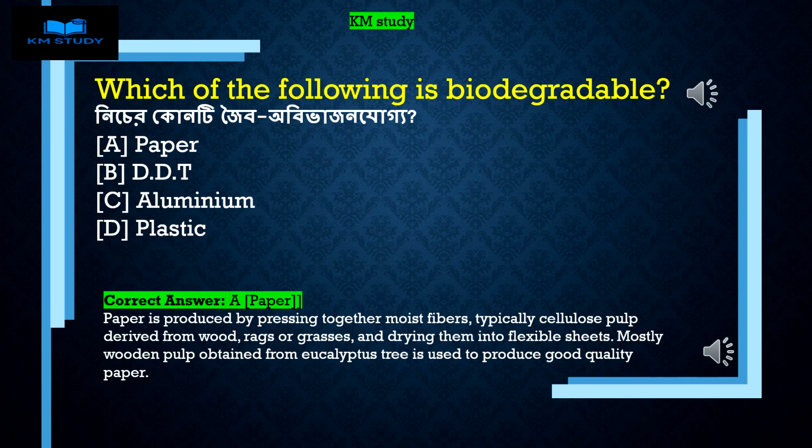Correct answer A. Paper. Paper is produced by pressing together moist fibers, typically cellulose pulp derived from wood, rags or grasses, and drying them into flexible sheets. Mostly wooden pulp obtained from eucalyptus tree is used to produce good quality paper.